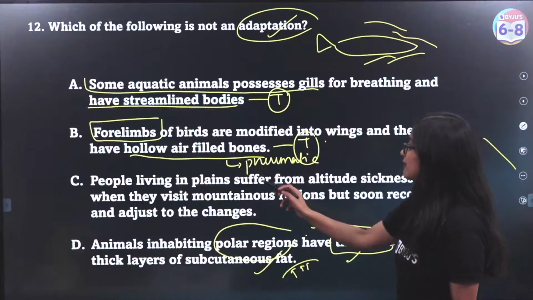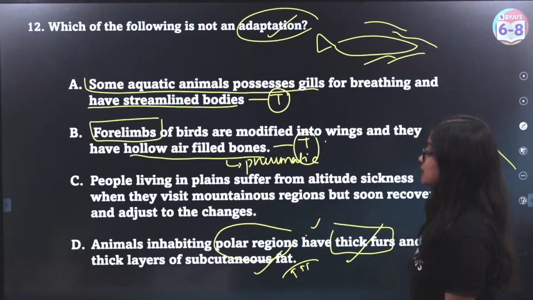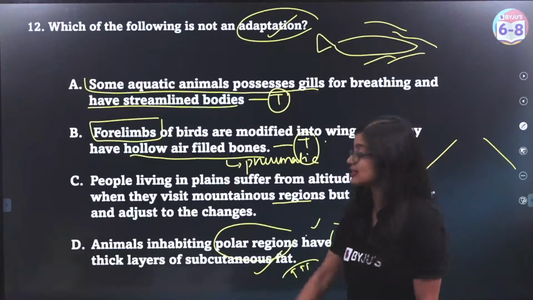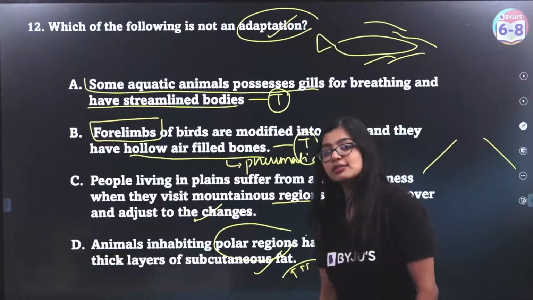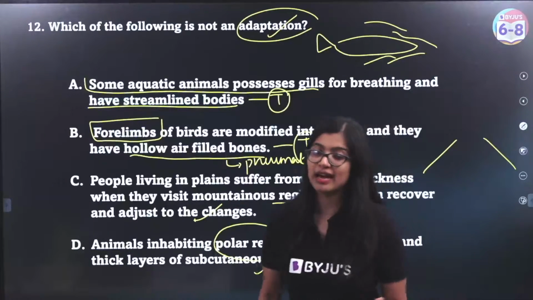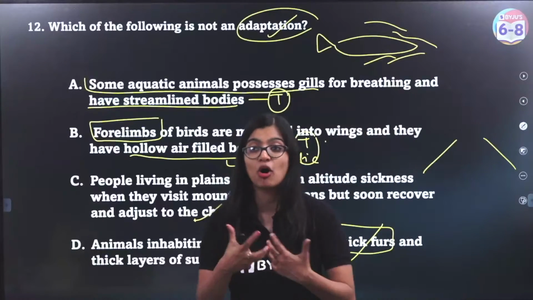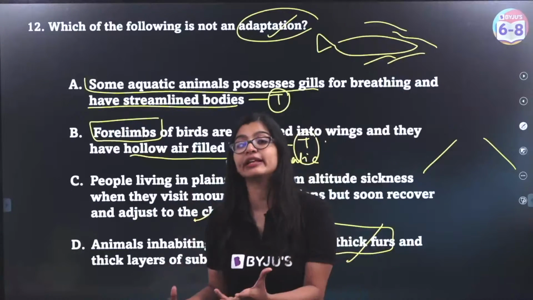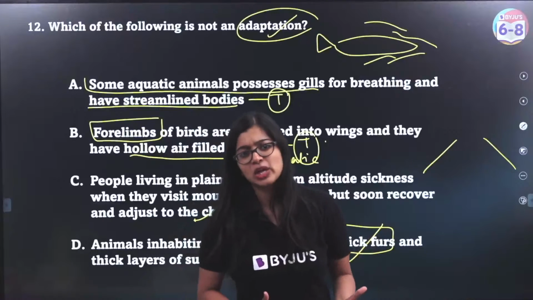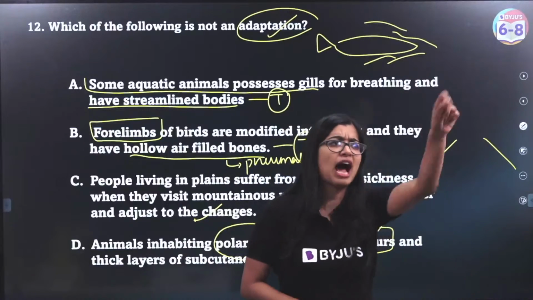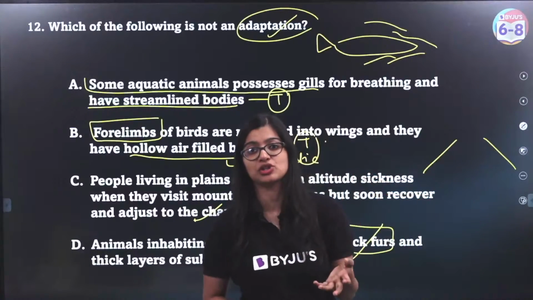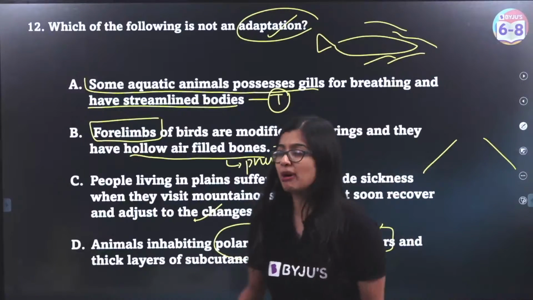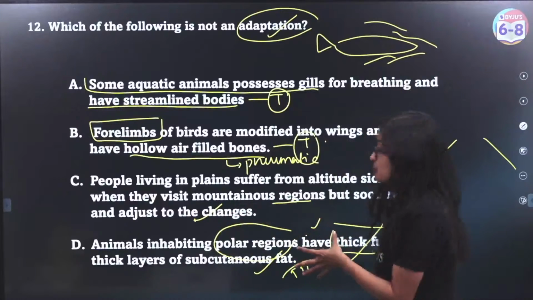But here, people living in plains suffer from altitude sickness when they visit mountainous regions, but they soon recover and adjust to changes. See, this is not a permanent kind of thing, right? So, adaptation is something where the body or a certain part will modify itself to live in that region for a long period of time. In plants also we see in deserts they have spines to minimize transpiration. And it's something that is there after that. It doesn't vanish.